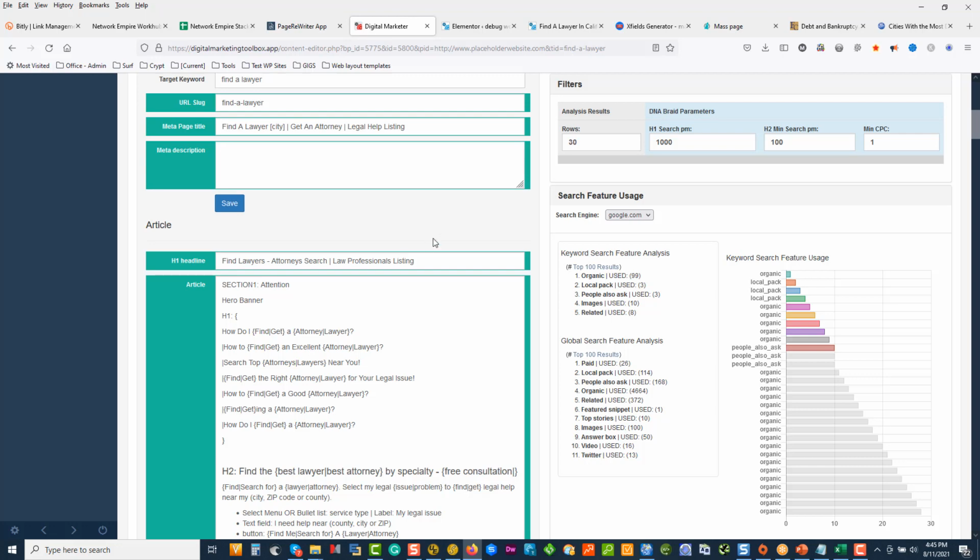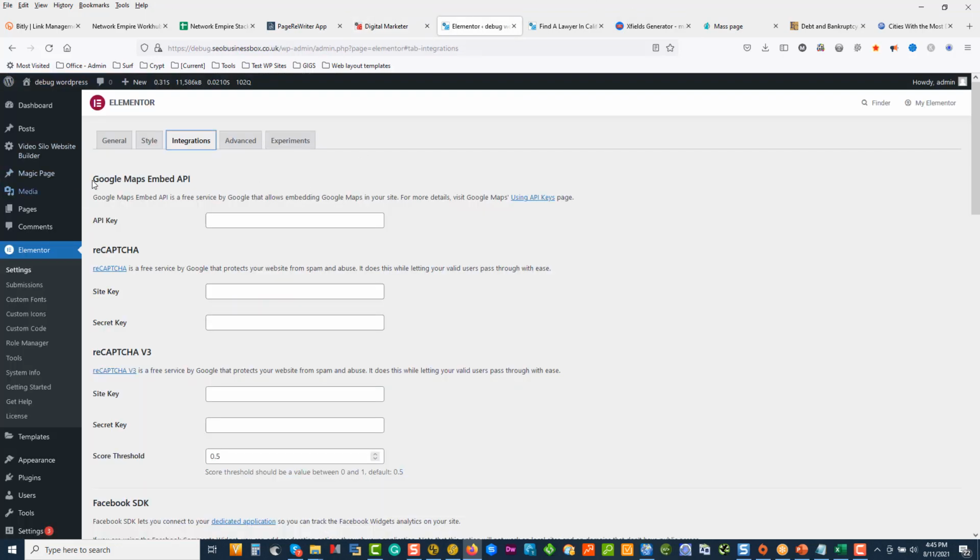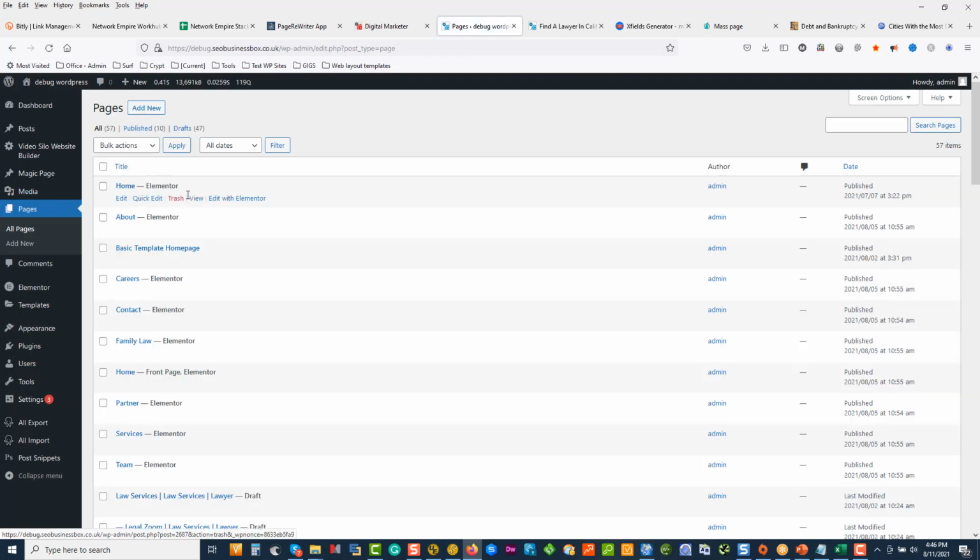We import into WordPress. We did that using the video silo builder, the silo importer. We pulled our XML in. This went and created all the pages for the entire site. So there's all our pages, 47 all sitting there. There's 57 in total. It created all our categories automatically for us.